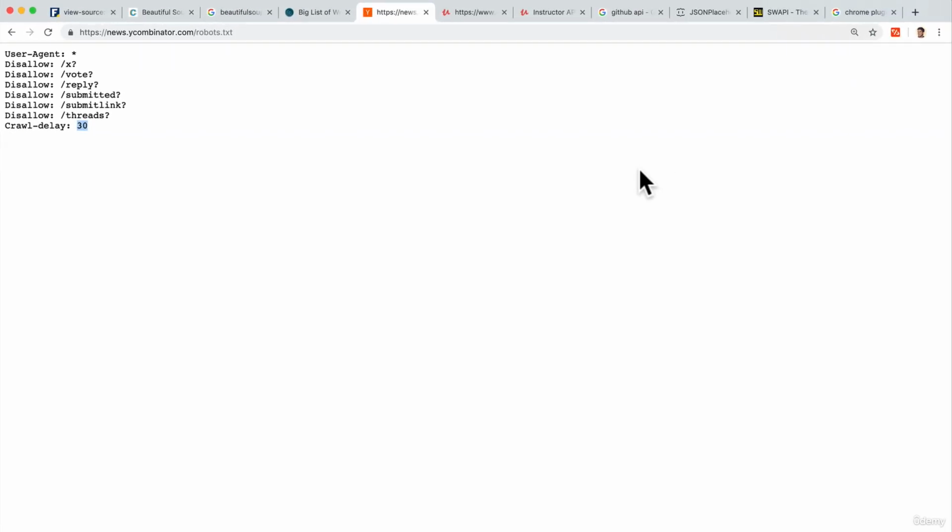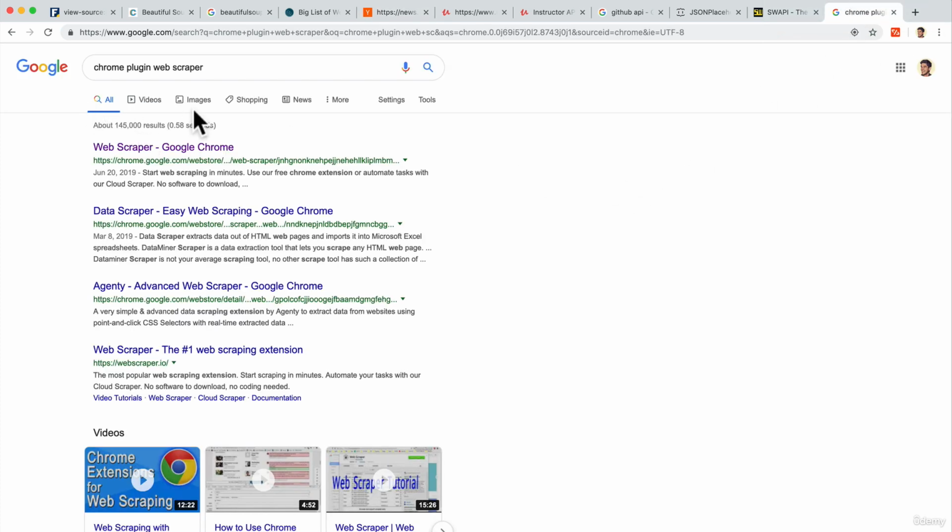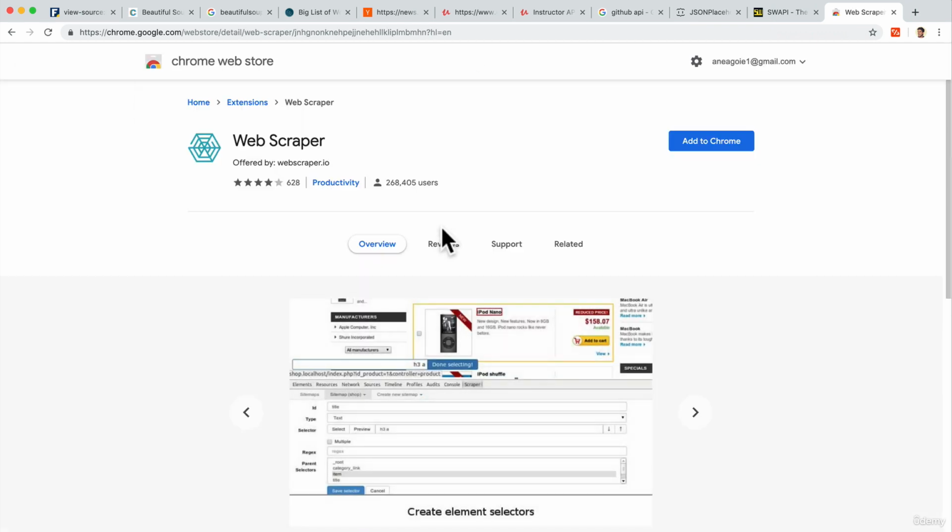So what did we just learn? We learned that there's ethical and unethical ways of scraping websites. Yes, you can scrape any website you want. And as a matter of fact, there's Chrome plugins. If you Google Chrome plugin web scraper, there's a ton of web scrapers that you can use that allow you to scrape websites without even writing a single line of code.